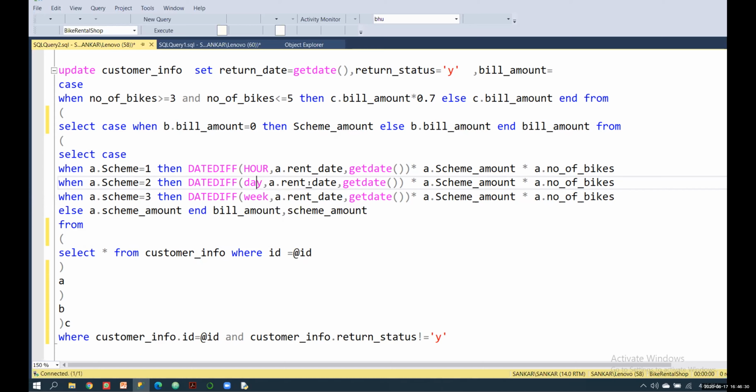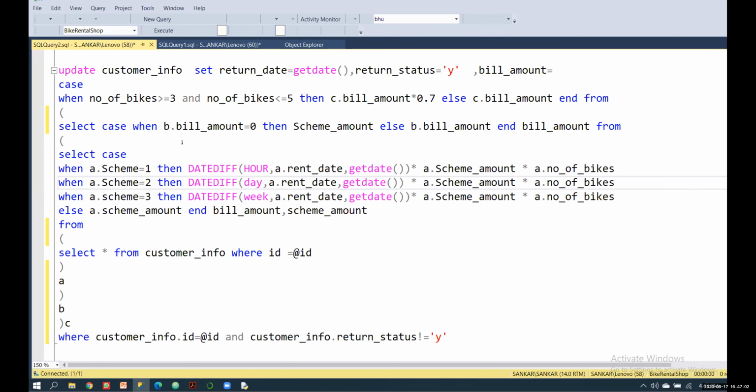So the day is 0, and anything multiplied by 0 is 0, and then it returns bill amount equal to 0. If the person completes a day, it's not a problem, right? And if the person returns the bike within the day or within the hour, it doesn't calculate, it returns 0, right?